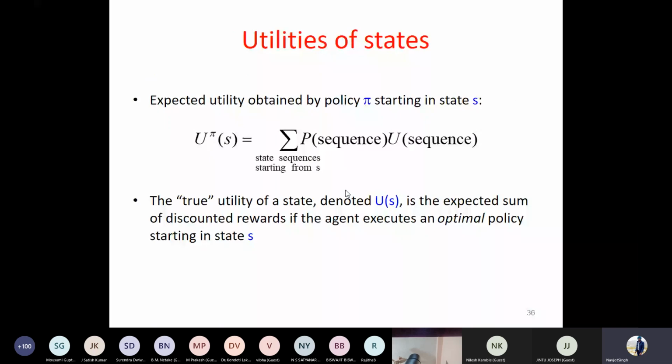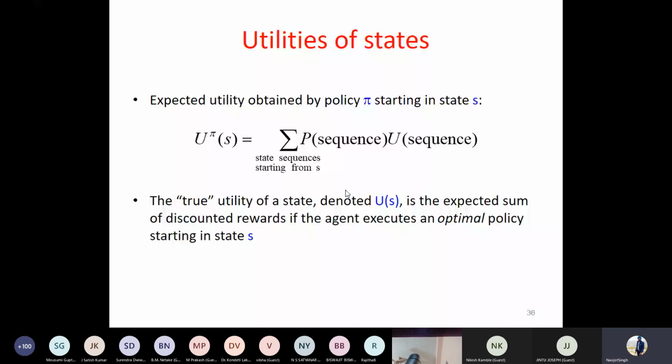Now, since we are talking about a stochastic environment, there is a probability associated. If I'm on a given state and I'm taking a particular action, I'm reaching another state, and obviously there is a probability associated with it. So let's talk about the expected utility now. The policy would be optimal if the expected utility is maximized.